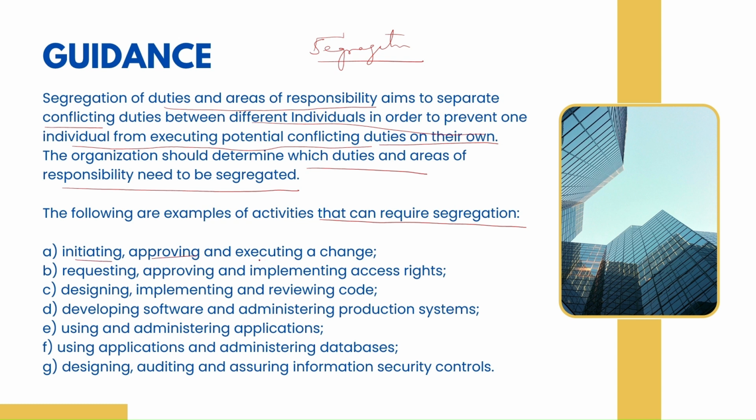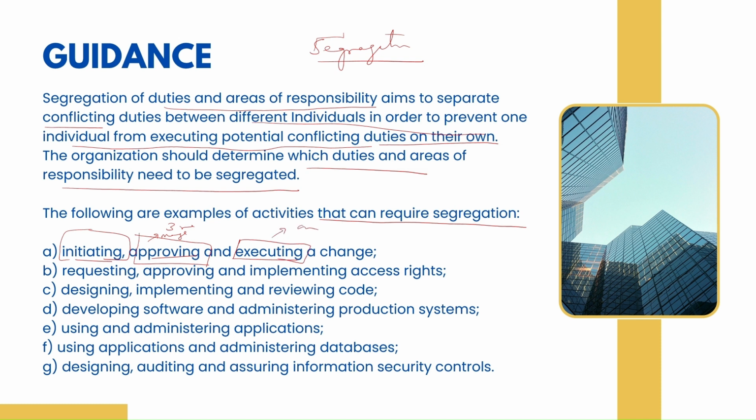Initiating, approving, and executing the change. See, for these three tasks you should have different people. That is what it says. If I am a change requester, then the approver should be a different person. Maybe your manager can review your change and approve it. When he approves this, he should keep in mind what risk is involved when implementing the change, how much impact it is going to cause, and what the benefits of this change are. Like that, he will review, he will have his own conditions and look into those, and then he will approve it. And then executing. The person who will execute the change should be a different person.